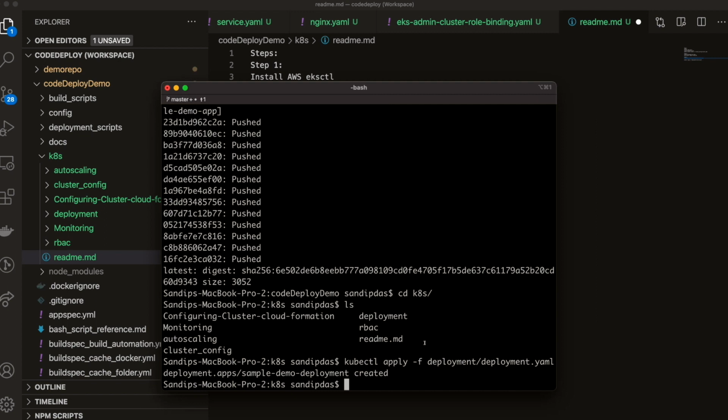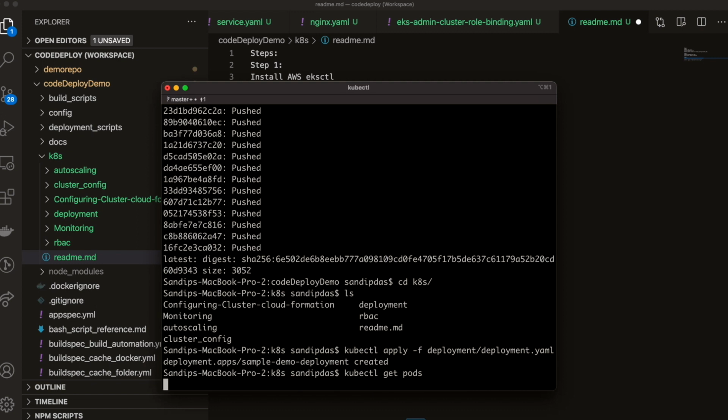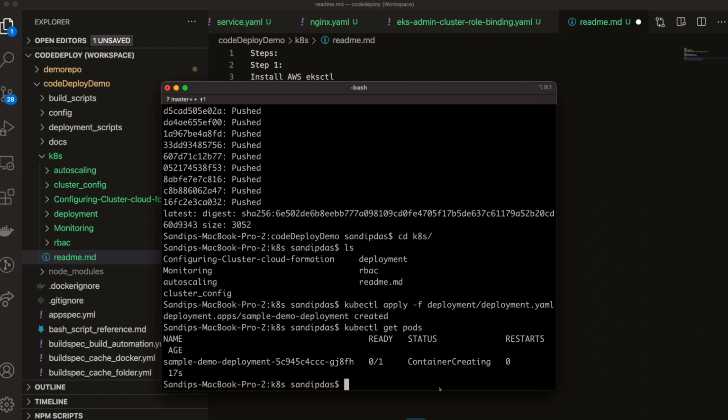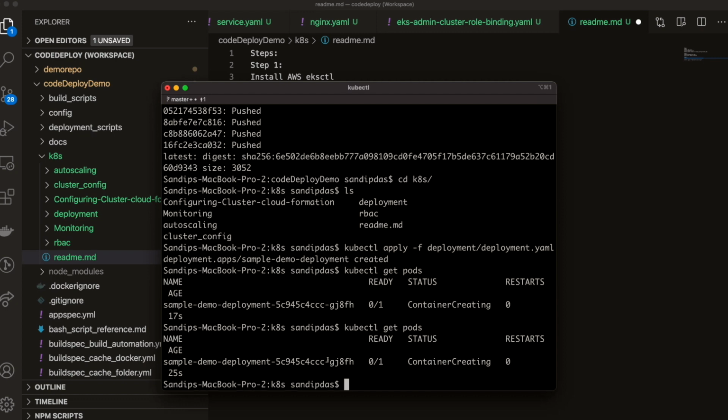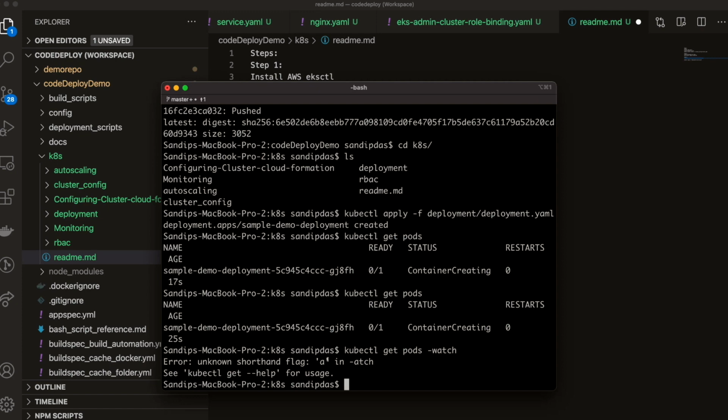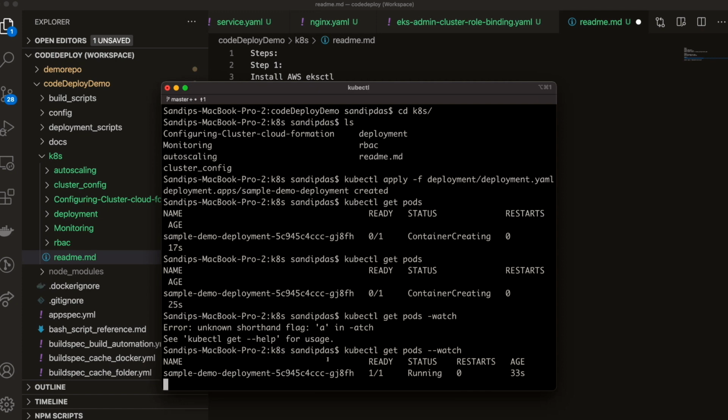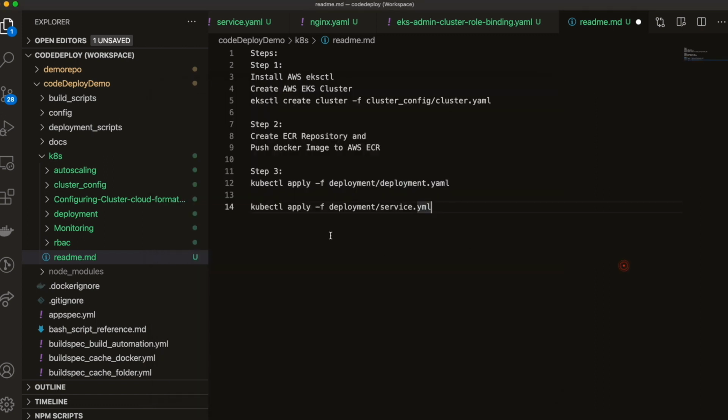Okay, it will take a few seconds, but just to see whether the pods are ready or not, you can run kubectl get pods. You can see it's not ready yet, so you have to wait for it to be ready first. Okay, it's ready now. Let's stop it.